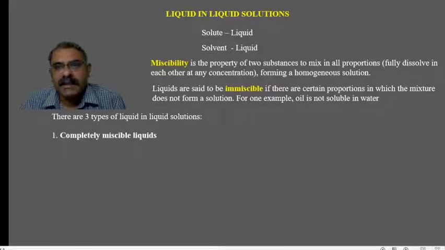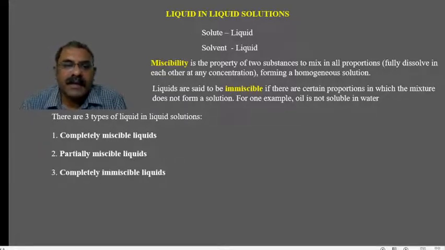Based on the miscibility, liquid in liquid solutions are classified into three types. Completely miscible liquids, example, alcohol and water. Partially miscible liquids, example, phenol and water. The miscibility of partially miscible liquids depends on temperature. And completely immiscible liquids, example, oil and water. Completely miscible liquids.